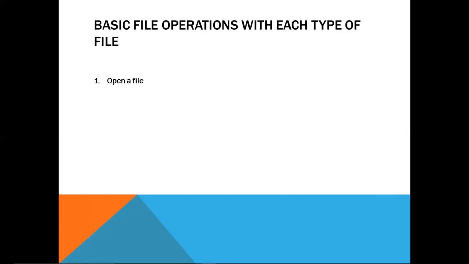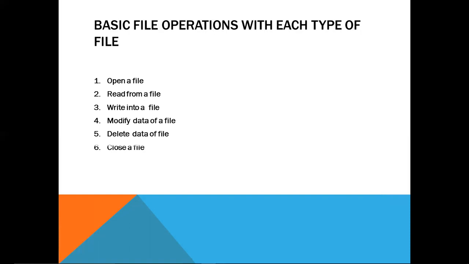So these are all the basic operations related to each type of file: open a file, read from a file, write into a file, modify data of a file, delete data from the file, and close a file. These are the basic operations associated with each type of file, and we will learn in Python code how we perform these actions. Okay, so let us move to the next slide. In this slide, we will start opening a file.